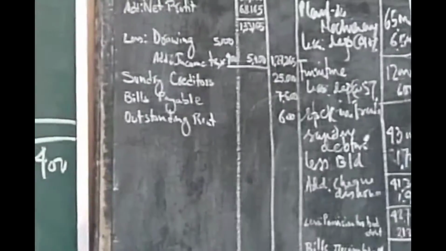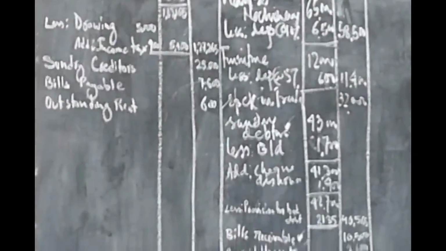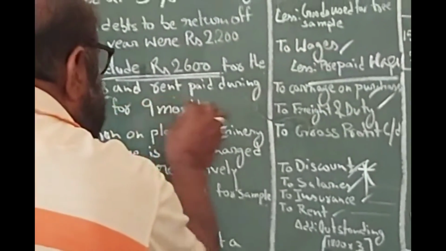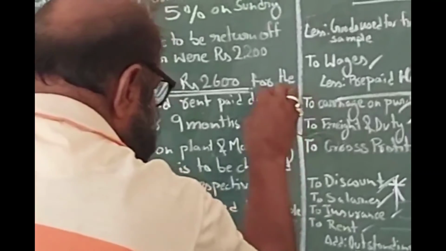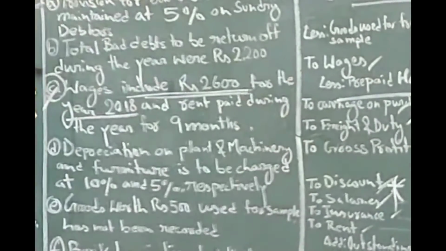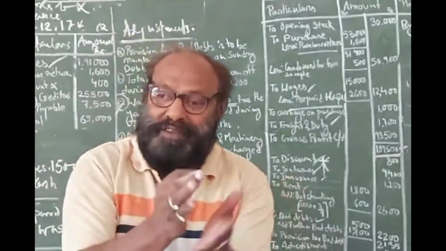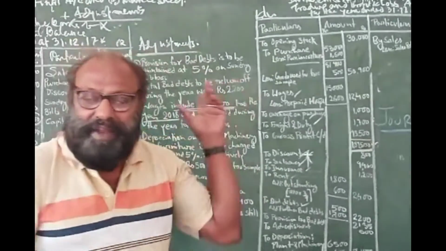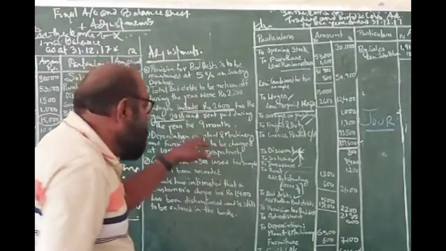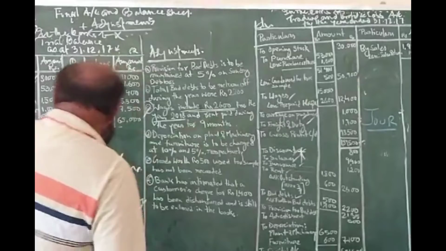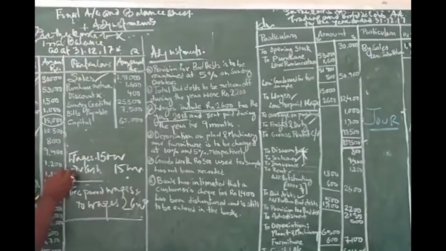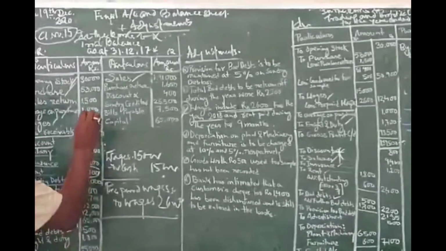Next. This is a very important item. Next one: rent paid during the year for 9 months. Clear? Our accounting period is for 12 months, so we have made the account for 12 months, but I have paid rent for 9 months. So the rent paid is 1,800.